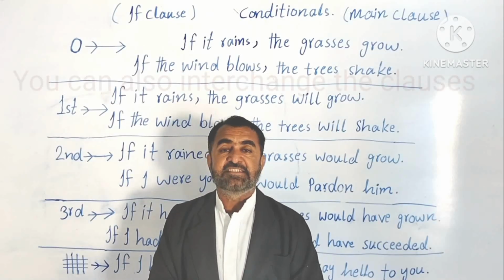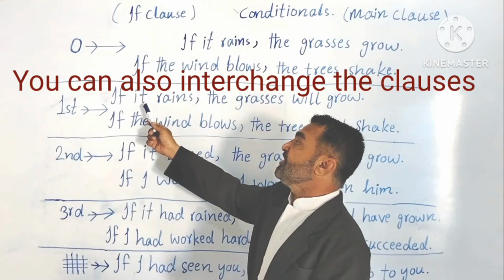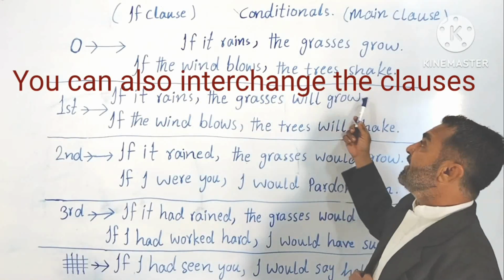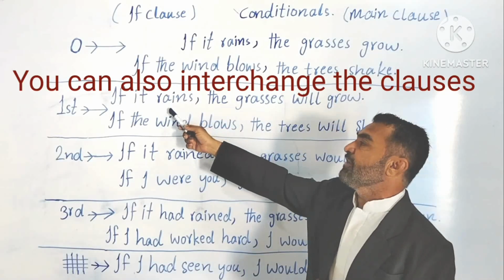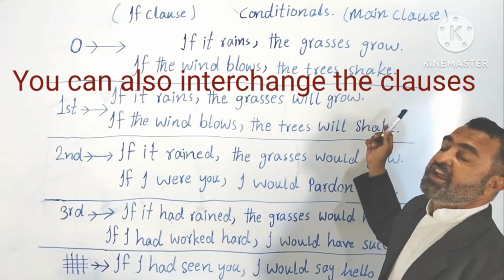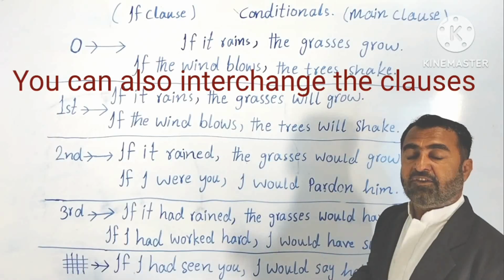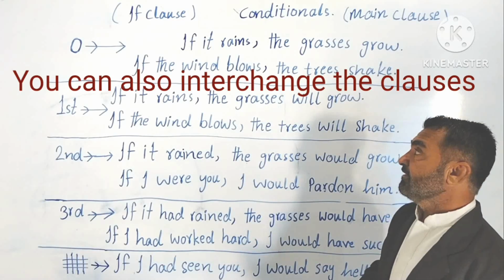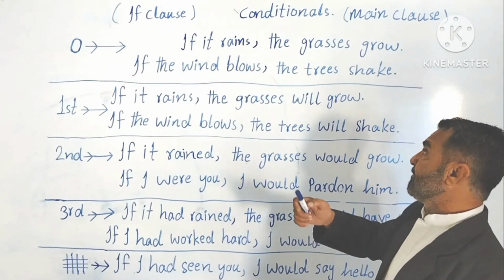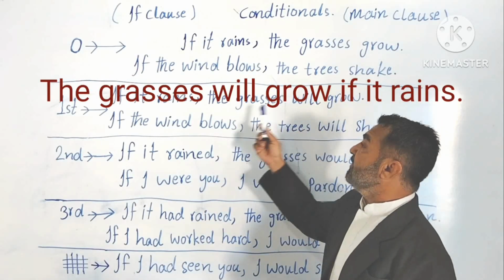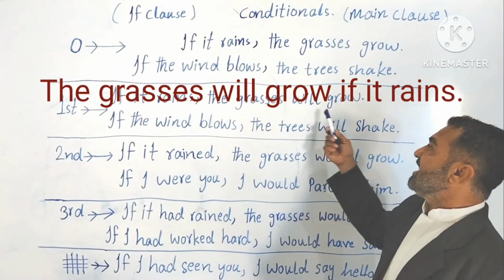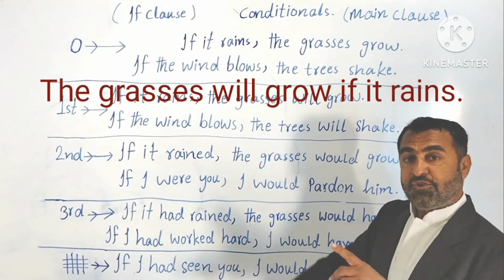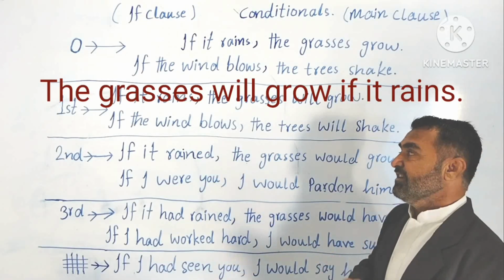And the second thing is that you can interchange these clauses. Means you can bring the main clause at the beginning and you can bring the if clause at the end, in the second position. How? For example, the grasses will grow if it rains. Understood? So you can interchange the sentences.